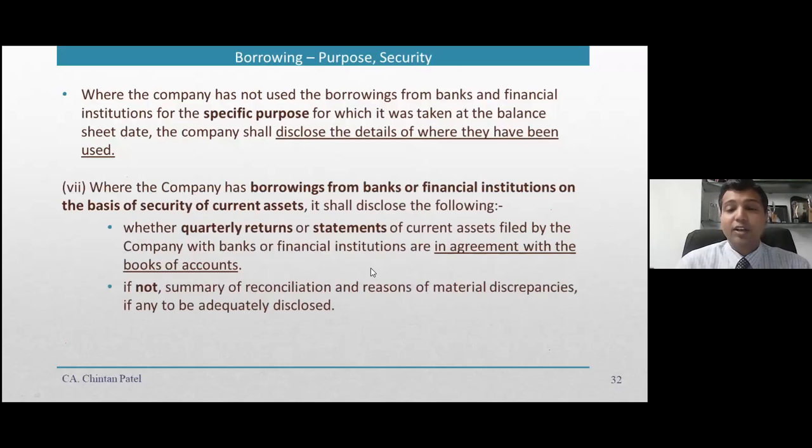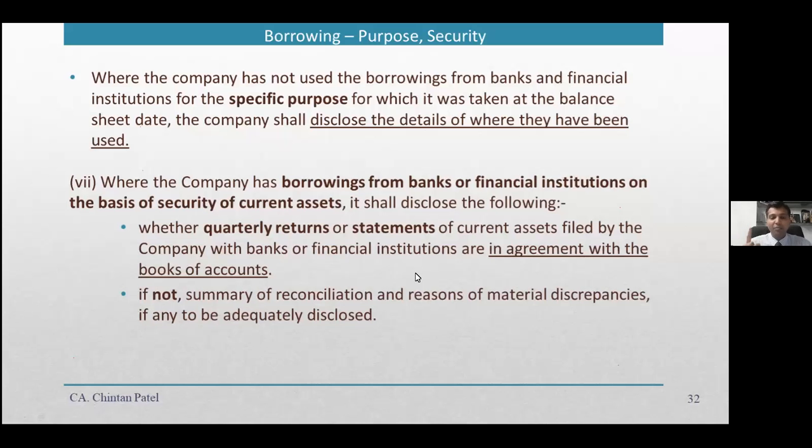Trade receivables. In that case, the assets filed by the company with the banks or financial institutions are in agreement with the books of account. See, if you look at the reason, there are many cases where the company wants a loan or CC limit.